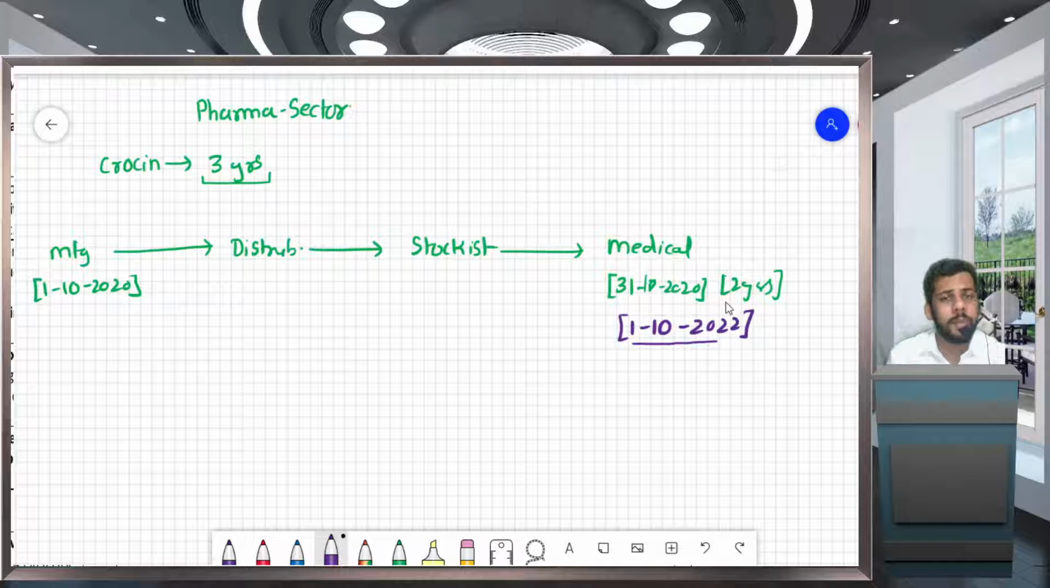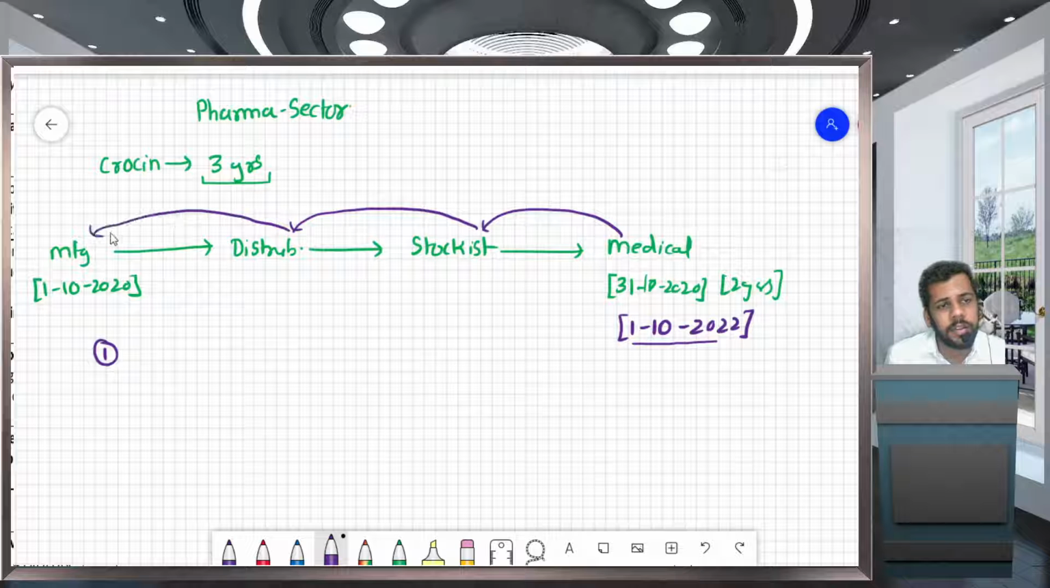So what should be the treatment of these goods? There are basically two options available. Option number one, consider it a return of goods. So this medical shop will be returning the goods to the stockist, the stockist will be returning the goods to the distributor, and the distributor will be returning the goods to the manufacturer. This is the chain.